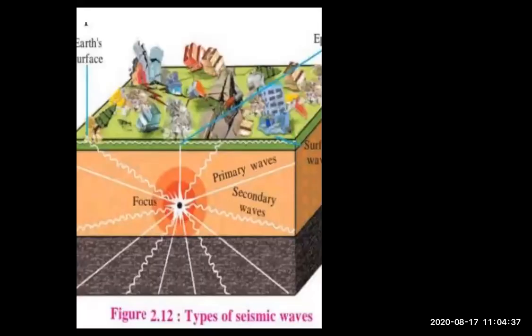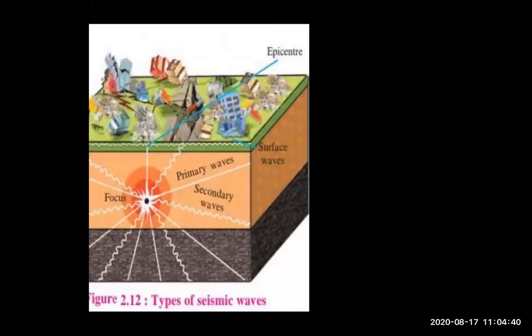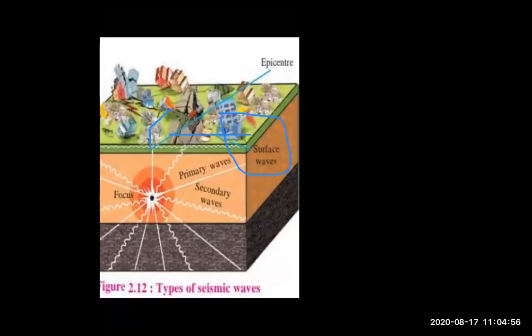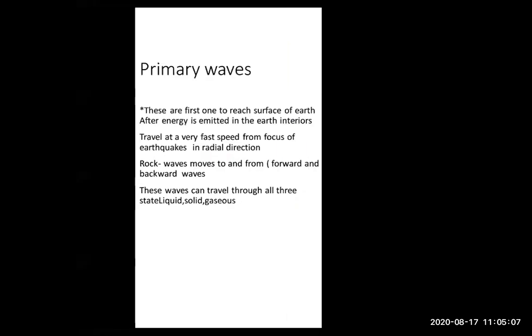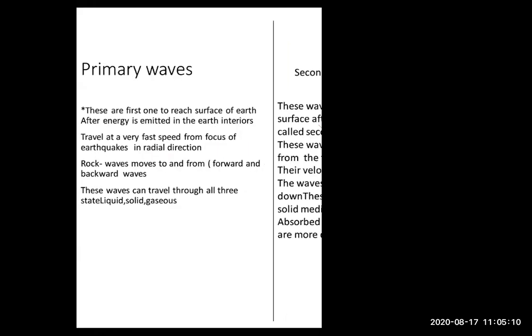Now just look at this. Okay, now this is the surface waves here. After the primary waves and secondary waves, surface waves are emitted. Surface waves came out. Okay. So now they are flowing in a certain state of medium. I'll show you something here. Okay. So let's look at this. Primary waves